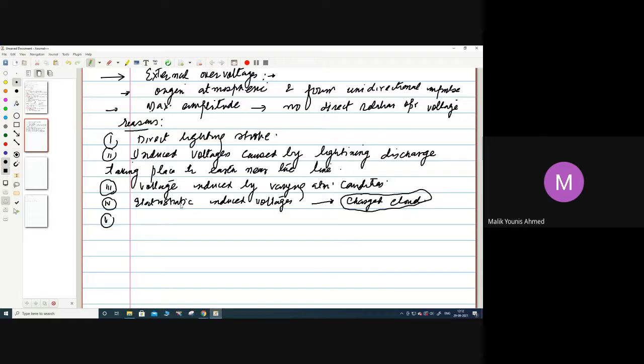That's an external over voltage. Next is electrostatic induced voltages, caused by frictional effects of what? Small particles. So induced voltages caused by frictional effects of small particles